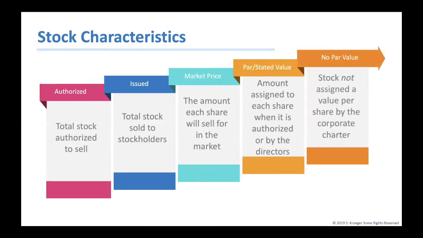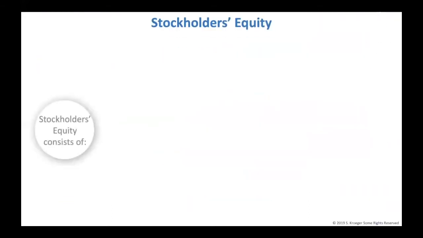Lastly is no par stock. This is when stock is not assigned a value per share by the corporate charter. Most of our examples will have stock that has a par value, but once again, this is only relevant for us accountants, not for investors. We're going to look at stockholders' equity in more detail later in the chapter, but this is just a quick overview while we discuss stocks.